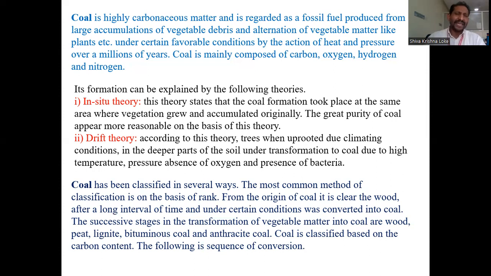There are two main theories that explain the formation of coal in the earth's crust. The first one is the in situ theory, and the second one is the drift theory. According to the in situ theory, the coal formation took place at the same area where the vegetation originally grew and accumulated. So in this theory, the great purity of the coal appears reasonable on the basis of whatever plants were accumulated in one place.